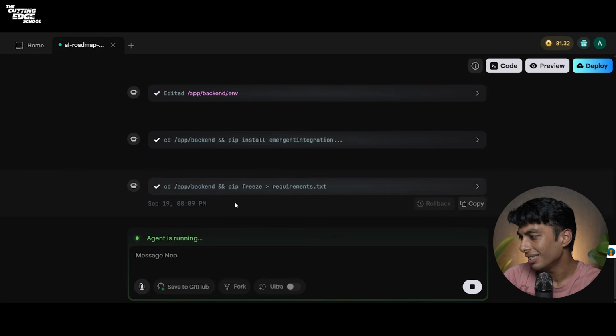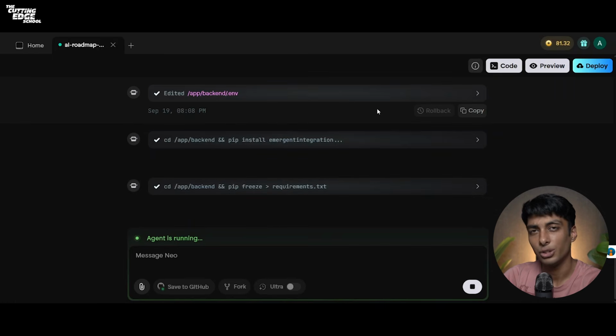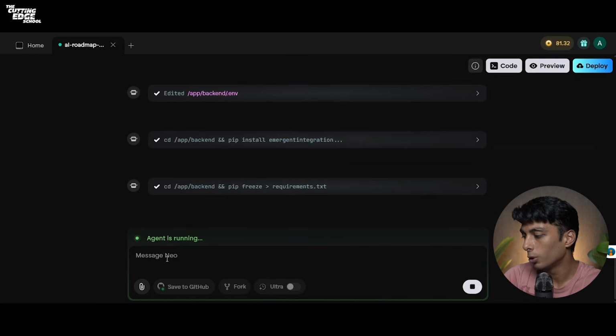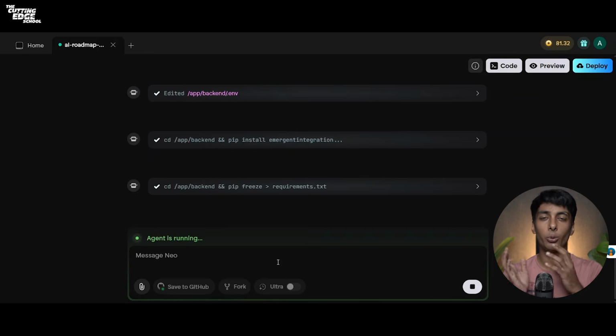Now, since this agent is running, I'll show you what other options you get. We have already seen the save to GitHub option, and you also get an option to fork your chats. That is, get the exact details of your conversation as well as your project and move it to a new project. It helps you start from where you left off once your context window is already completed in a particular agent.